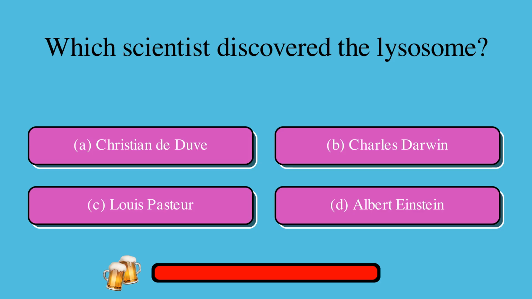Which scientist discovered the lysosome? Is it A. Christian de Duve, or B. Charles Darwin, or C. Louis Pasteur, or D. Albert Einstein? The correct answer is A. Christian de Duve.